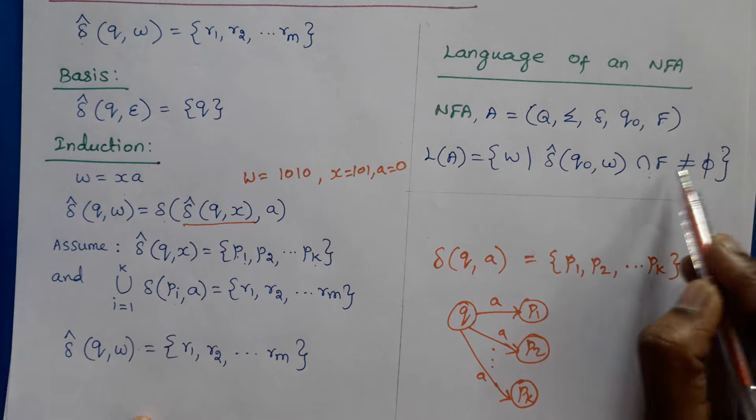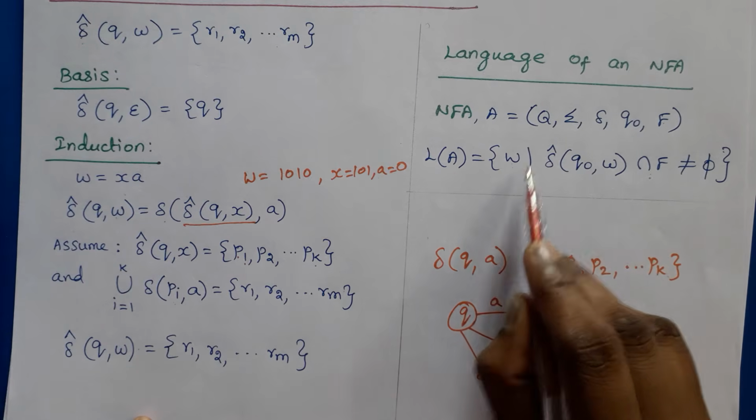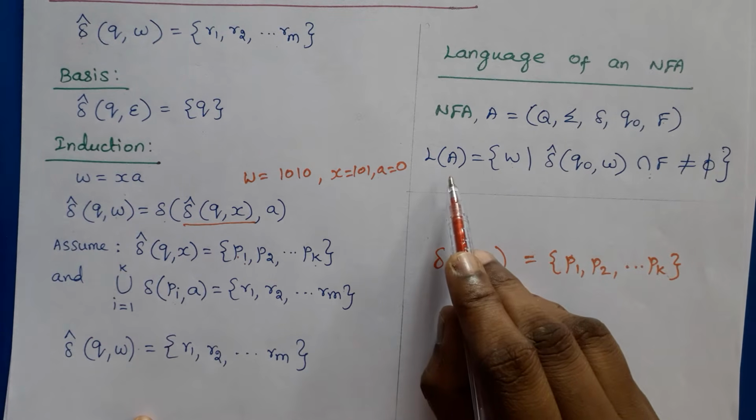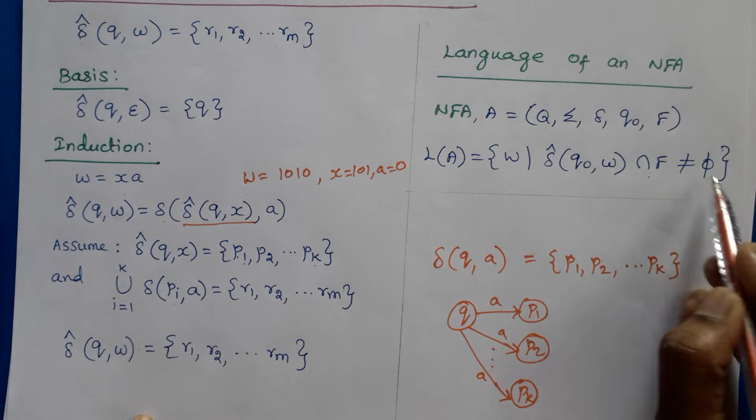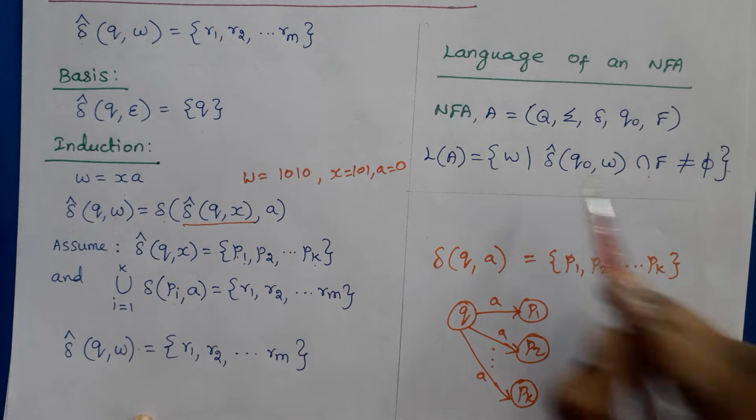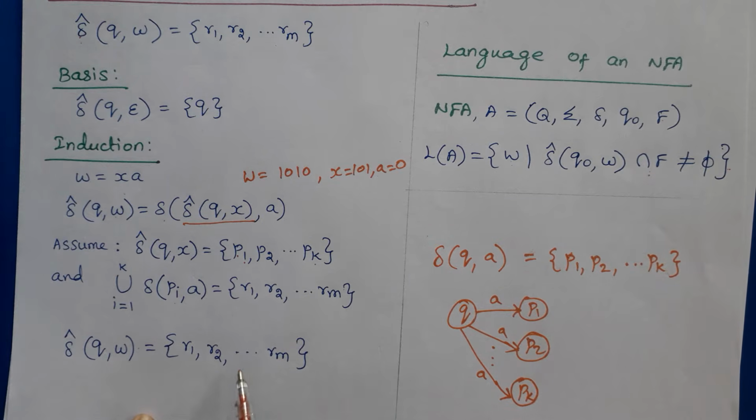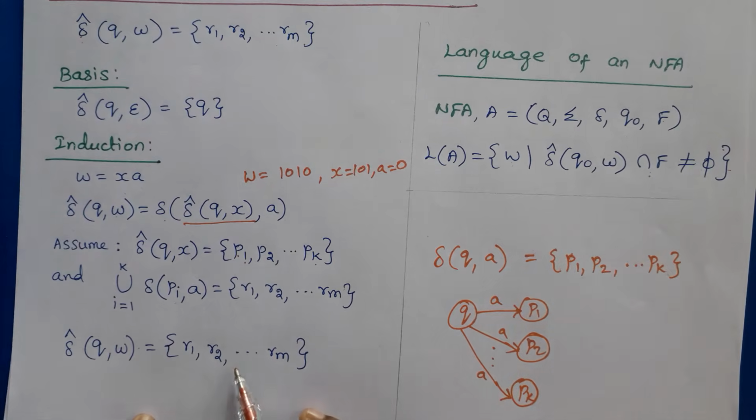If we are getting phi, then w does not belong to the language. If we are getting some state, okay, if it is not equal to phi, for example, we are getting r3.